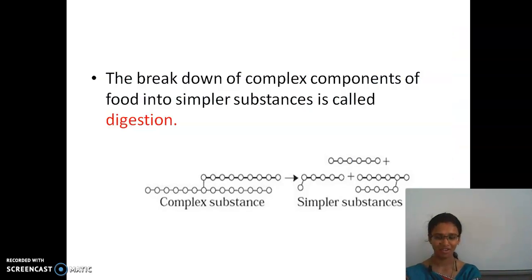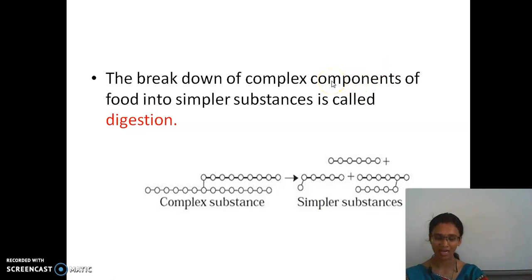Now I will tell you the definition for digestion. Listen to me. The breakdown of complex food components into simpler ones is called digestion.